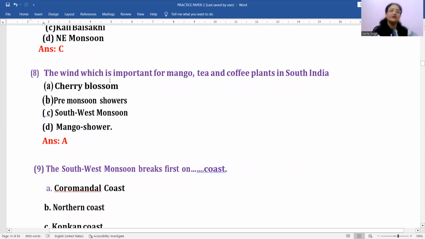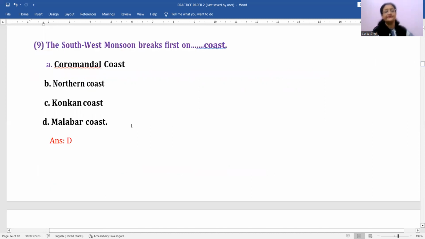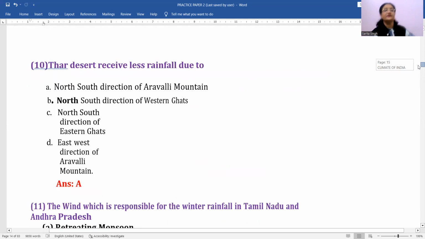Then a wind which is important for mango, tea, coffee plants in South India. South India means here we are talking of the cherry blossom. Okay, cherry blossom, which is actually again a local wind which blows in that area. Then southwest monsoon breaks first on which coast? This is Malabar coast. Or you can say which state experiences that? That is always Kerala, right?